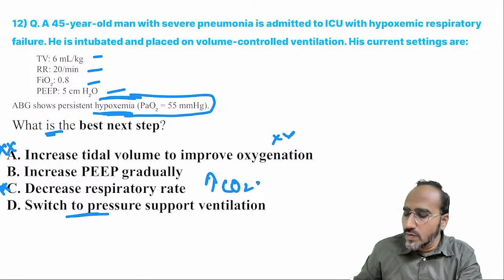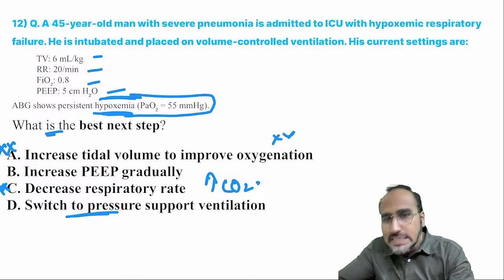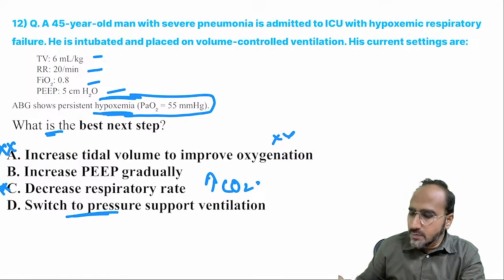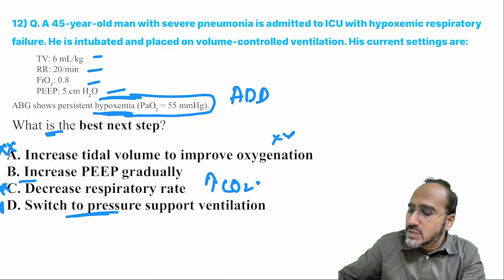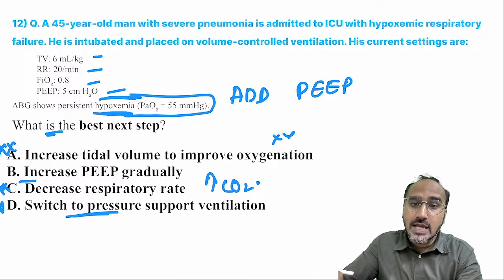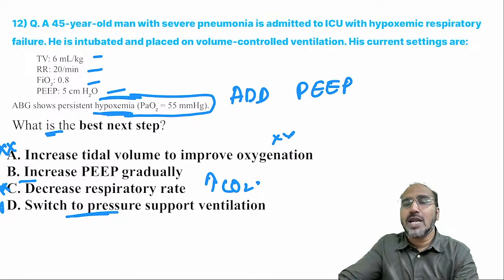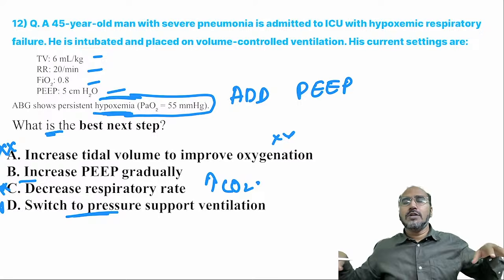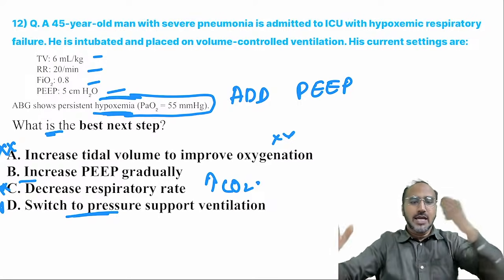Switch to pressure support. How will you switch to pressure support? He's not improving on this. Pressure support is used when the patient is improving on this mode of ventilator. He's not improving, so you cannot go for it. What you can do, remember, if he's having hypoxemia, add PEEP to it. What is PEEP, guys? PEEP is nothing but positive end expiratory pressure. PEEP is a soldier. When do you call PEEP, guys? When the alveoli are collapsing. When you add PEEP, it will go into the lungs and recruit more alveoli so that your oxygenation improves. Okay.